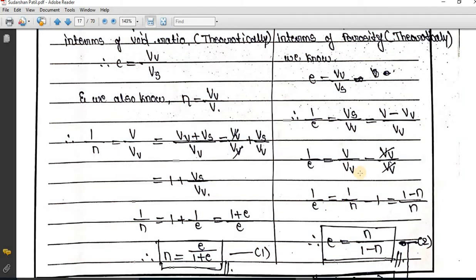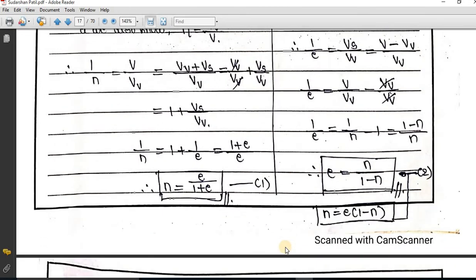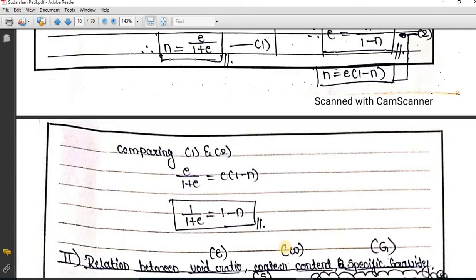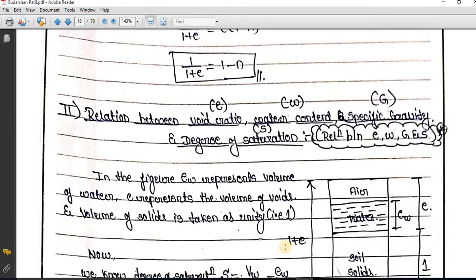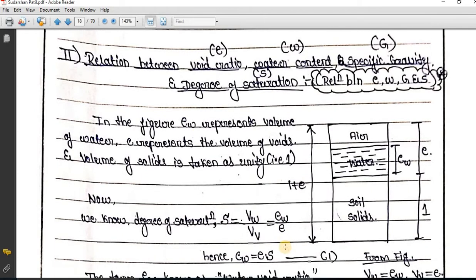So V divided by Vv is nothing but 1 by n. So 1 by e is equal to 1 by n minus 1. So Vv and Vv got cancelled, minus 1. If I simplify it, I get 1 by e is equal to (1 minus n) divided by n. So e is equal to n divided by (1 minus n). So these both are the relations between porosity and void ratio. Further, we will move to little bit more complicated relations.